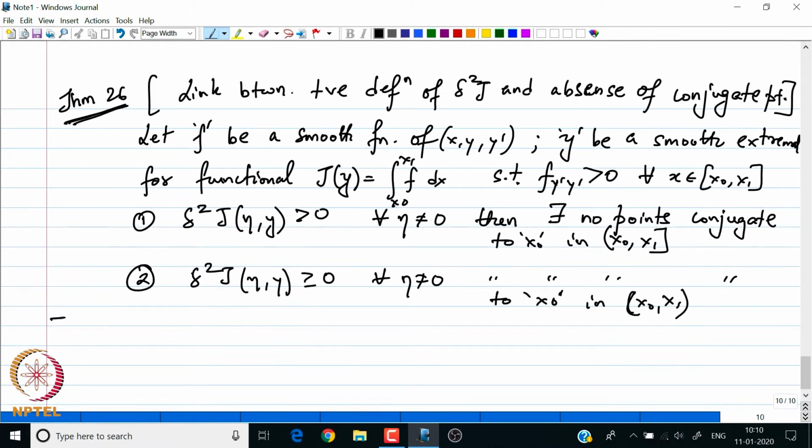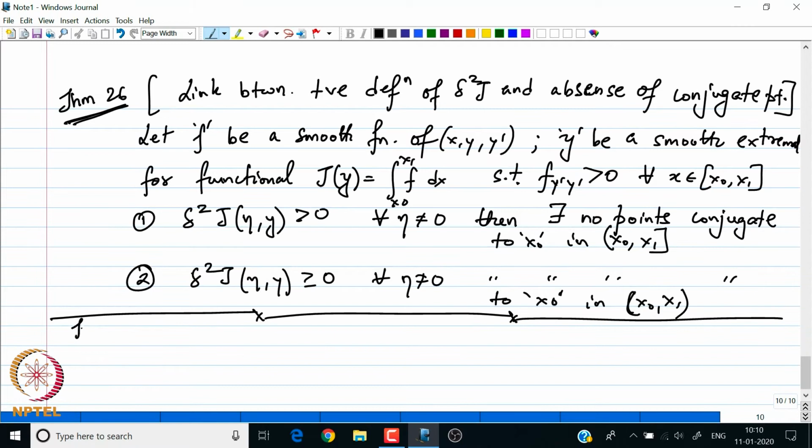So, theorem 23, this was done in our previous lecture, and this theorem above, theorem 26, gives us the following result.